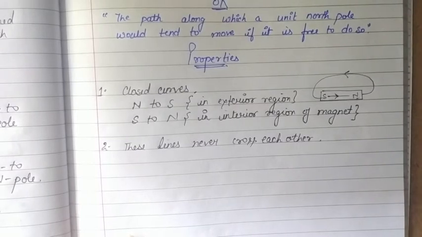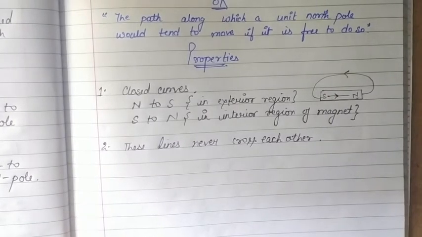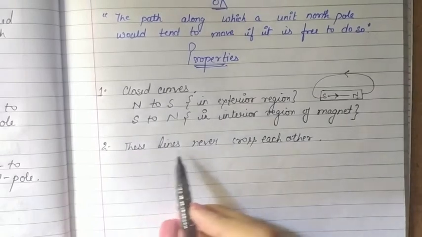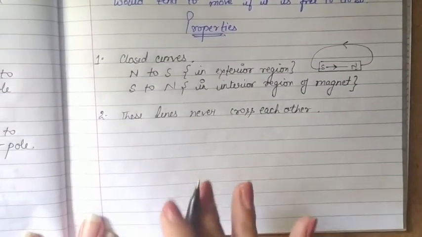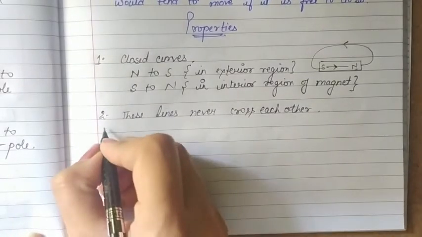Means उस पॉइंट पर मैग्नेटिक फील्ड के दो अलग अलग डायरेक्शंस हमको मिलेंगे. That is not possible for a particular point. The magnetic field can't possess two different directions at a certain point, so this is not possible. That means these lines never cross each other. This is the second important property of magnetic field lines.